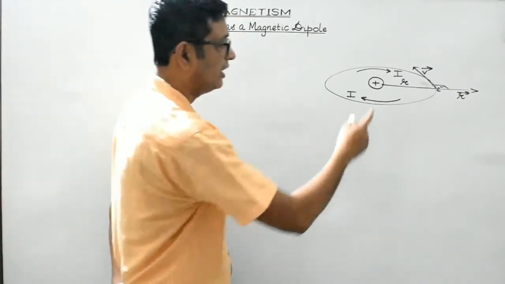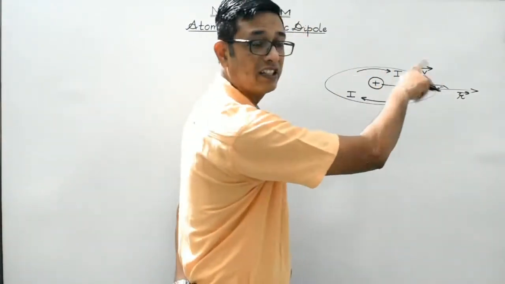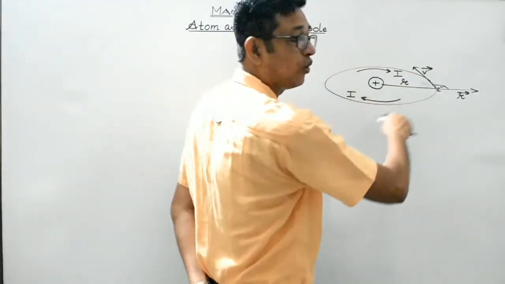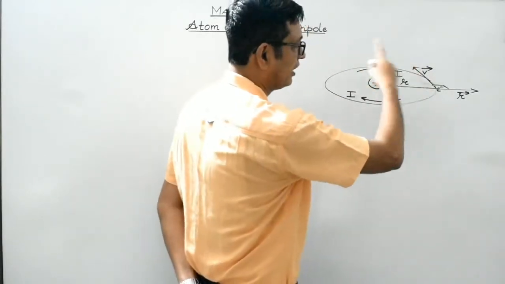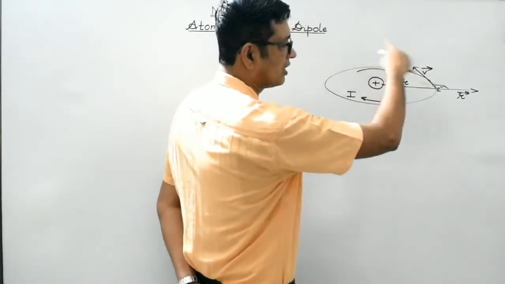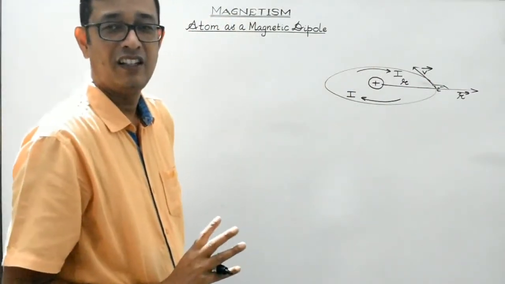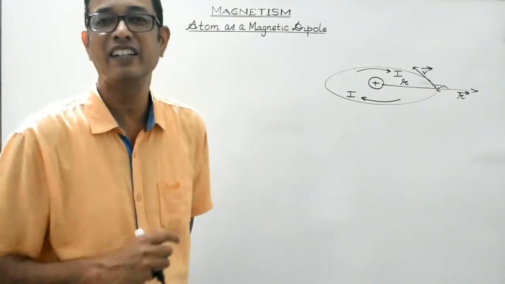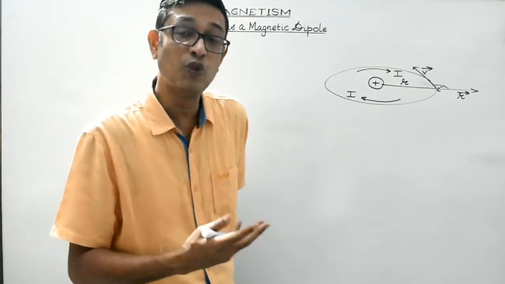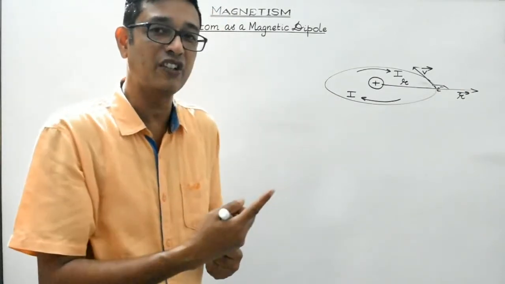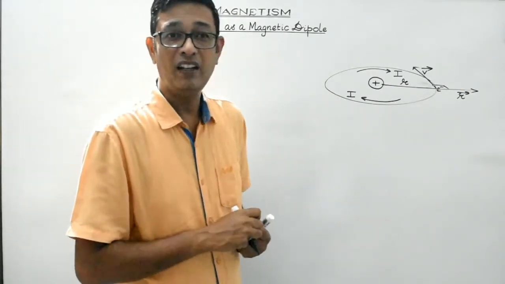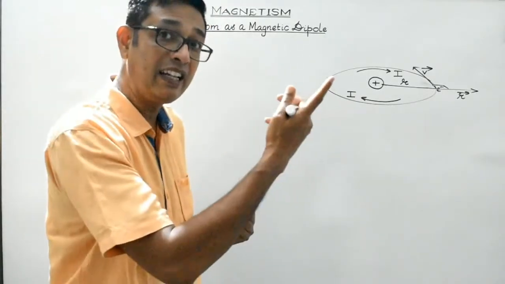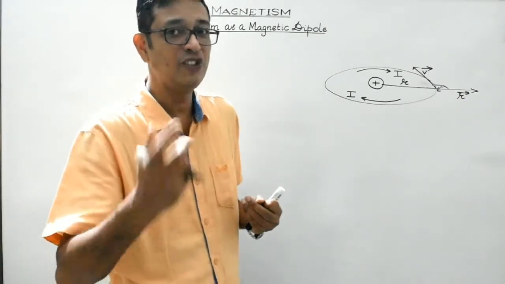And students, if the electron is assumed to be moving in the anti-clockwise direction around the nucleus, then obviously it will constitute a current-carrying loop in the clockwise direction. Isn't it? Electron is moving in the anti-clockwise direction, so it will constitute a current in the clockwise direction. Clear? Now, as we are aware, students, a current-carrying loop does behave as a magnetic dipole. One face of the loop through which current appears to be flowing in the clockwise direction behaves as the south pole, while the other face through which current appears to be flowing in the anti-clockwise direction behaves as the north pole.